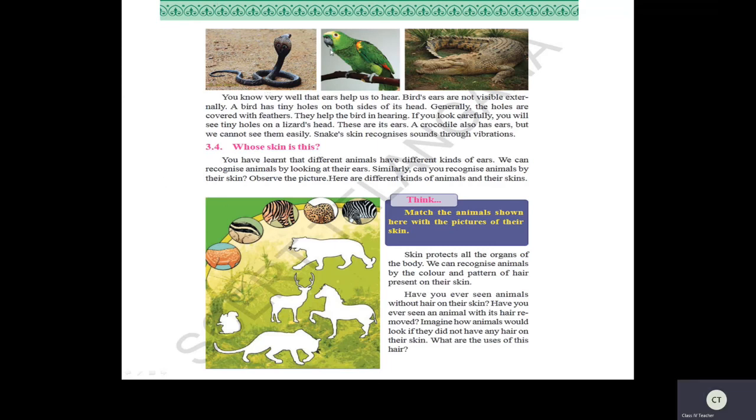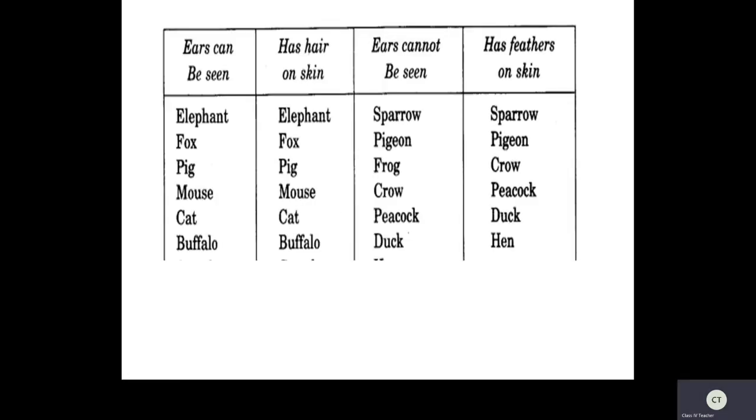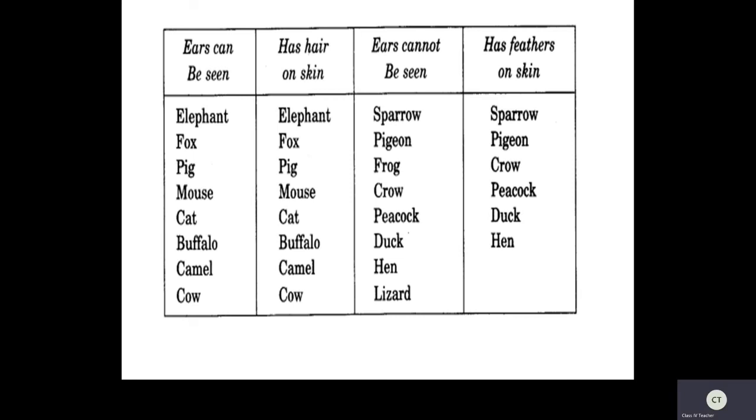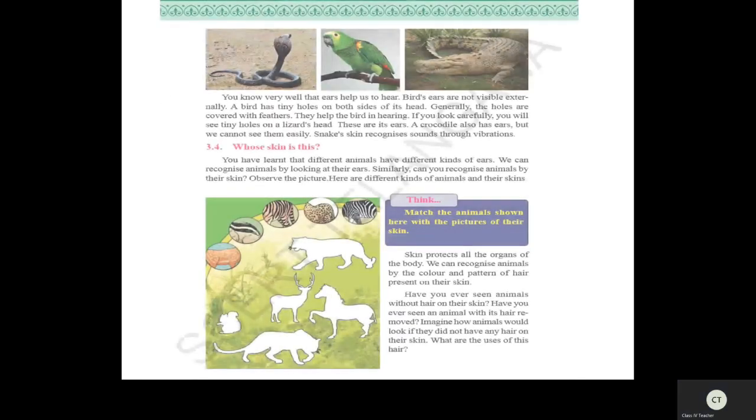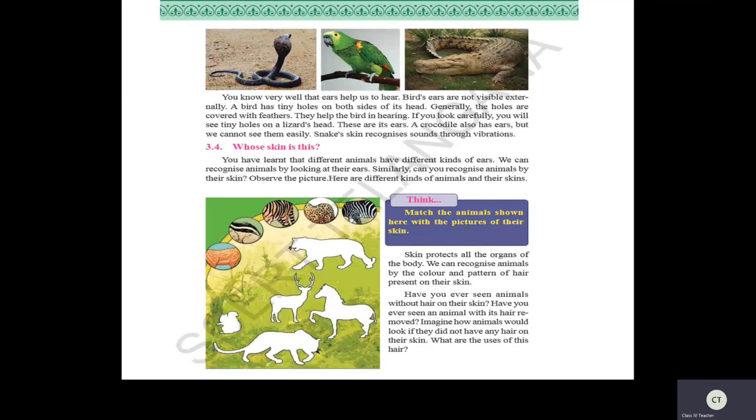Now here one more topic is there, that is whose skin is this? We will discuss it tomorrow. But now let us see the previous topics once again. Let us check: ears can be seen, ears cannot be seen. So all these animals we have seen, children. Now once again let us recall what you have learned today, children.